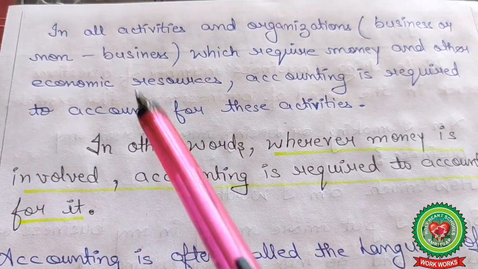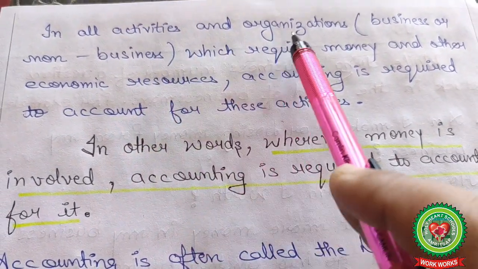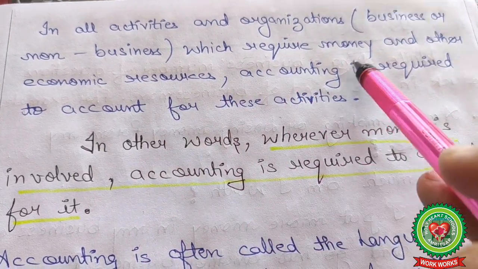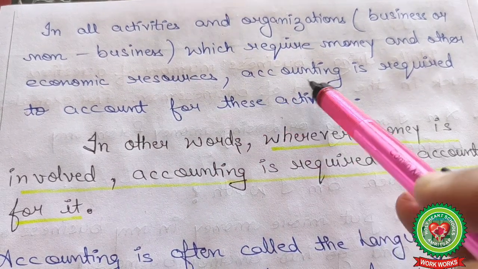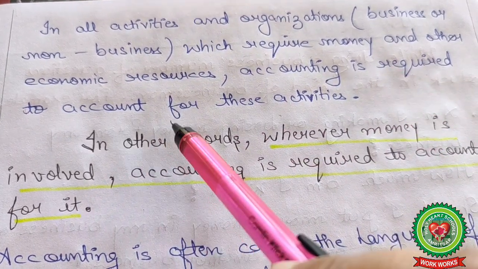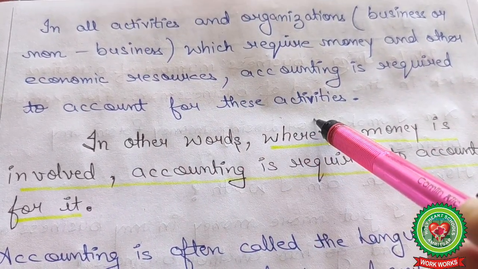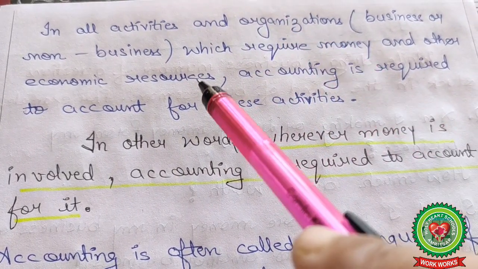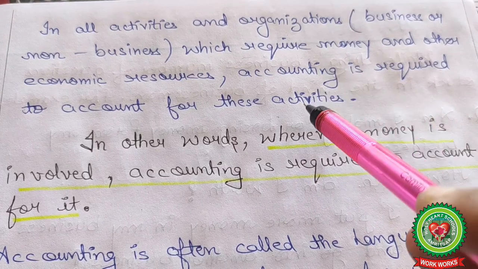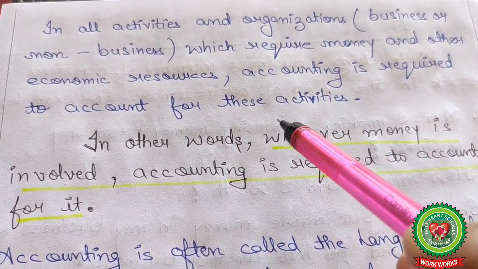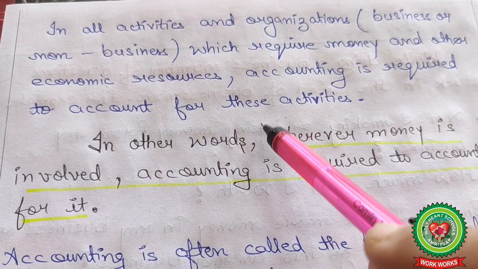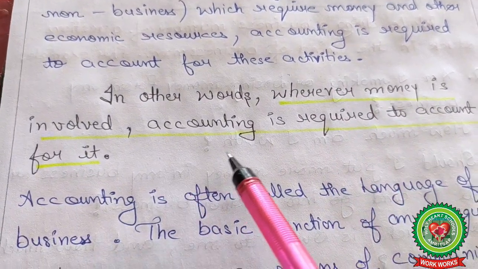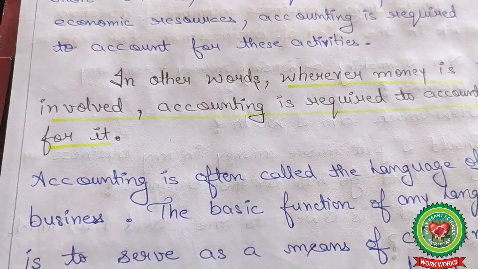So, in all activities and organizations, business or non-business, which require money and other economic resources, accounting is required to account for these activities. In any type of business or non-business where money is involved, it means management and accountability are required. So for this purpose, accounting is required. In other words, whenever money is involved, accounting is required to account for it.